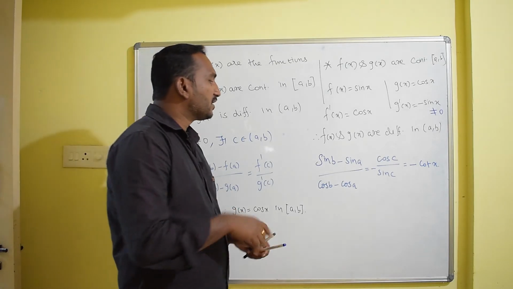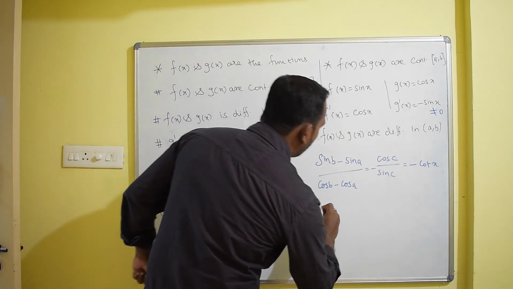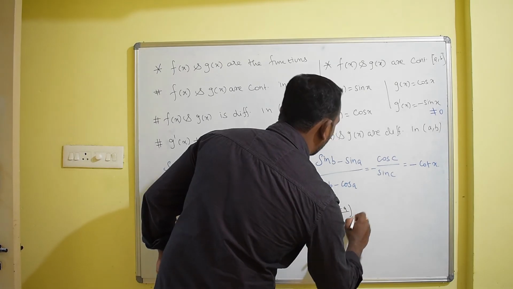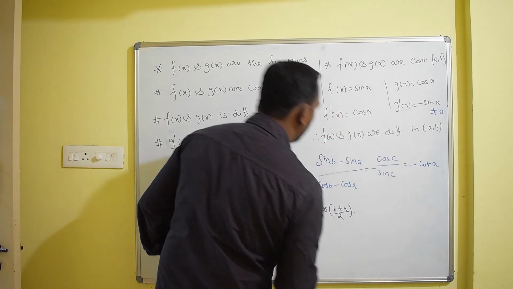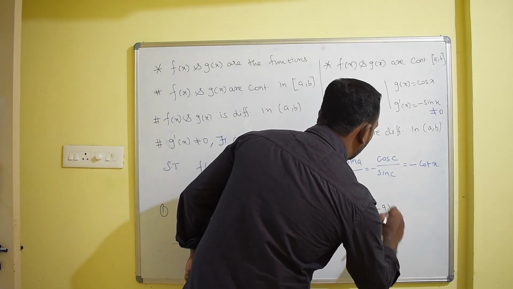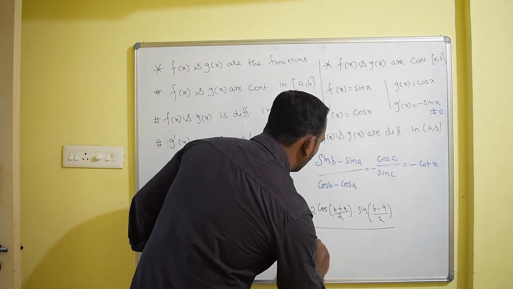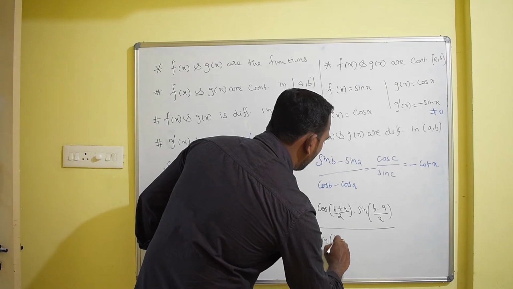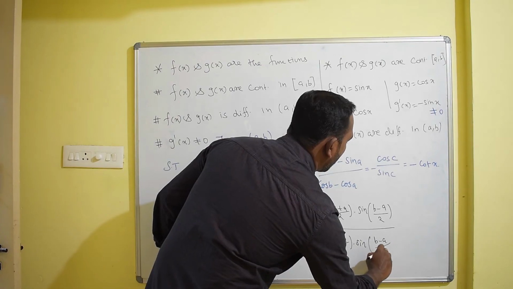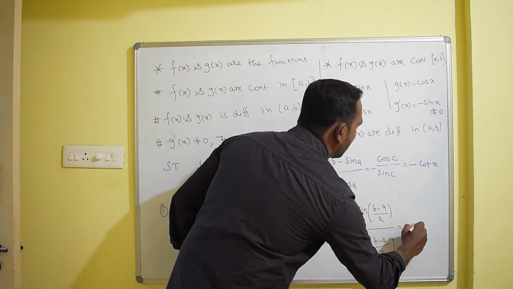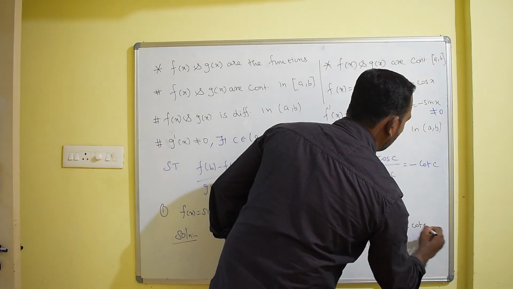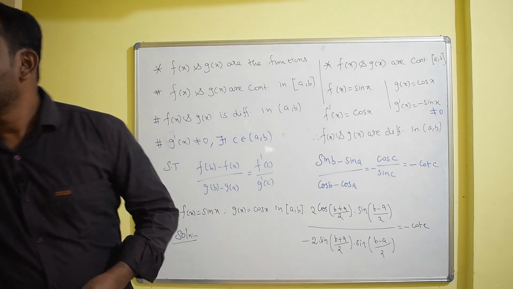So by using the sin A minus sin B formula, we can formulate here: 2 times cos of (B plus A) by 2 into sin of (B minus A) by 2, whole divided by minus 2 times sin of (B plus A) by 2 into sin of (B minus A) by 2, which is equal to minus cot c. Now if you have any common term, you can cancel it directly.